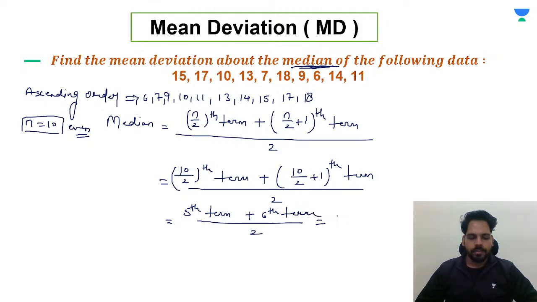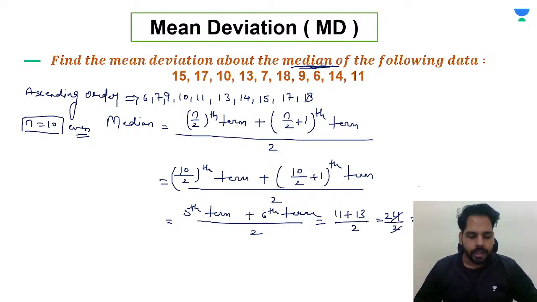So which one is the 5th term? Let's count 1, 2, 3, 4, 5. It is 11 and the 6th term is 13. So 11 plus 13 divided by 2. So 11 plus 13 will be 24 upon 2. That means the median will be 12. Understand? Our median will be 12.